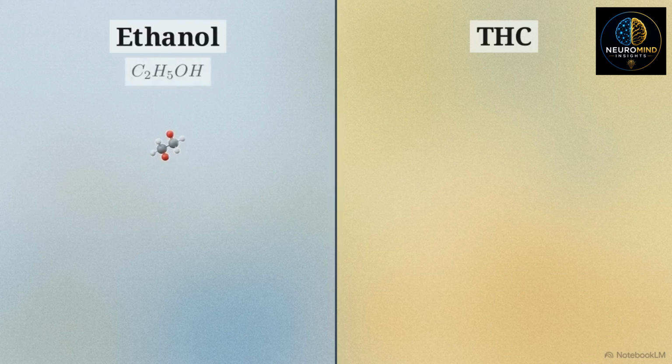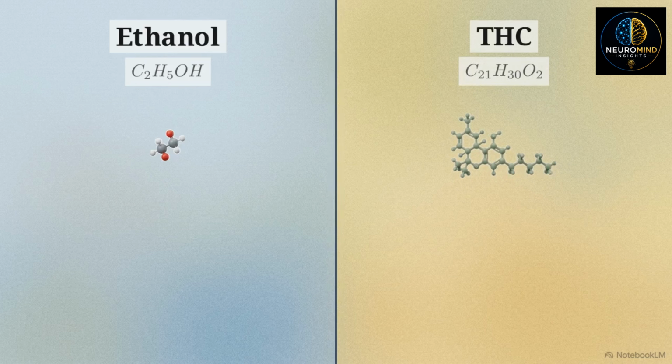Ethanol is a small molecule, comprising just 2 carbon atoms, 6 hydrogens, and an oxygen. Tetrahydrocannabinol, or THC, is a massive, complex structure built from 21 carbon atoms. Ethanol's small, hydrophilic structure allows it to move with minimal resistance. It diffuses quickly through the watery environments of your body and easily permeates cellular membranes.